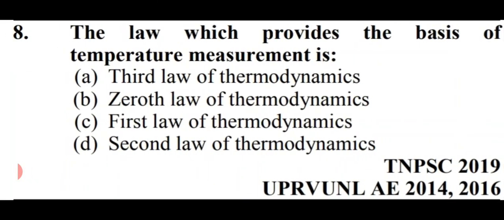Next question is, the law which provides the basis of temperature measurement is, options are, third law of thermodynamics, zeroth law of thermodynamics, first law of thermodynamics, and the last option is second law of thermodynamics. So in this case, the zeroth law of thermodynamics is the law which provides the basis of temperature measurement. So option number B is right here, zeroth law of thermodynamics.